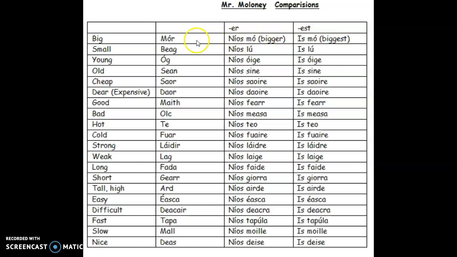So pick up something big, then something bigger, then something that's the biggest, and say the words Moor, Nismo, Ismu. Pick up something small, say Biog. Something smaller, say Nislu. Something that's the smallest, and say Islu. Do that for all of these words.